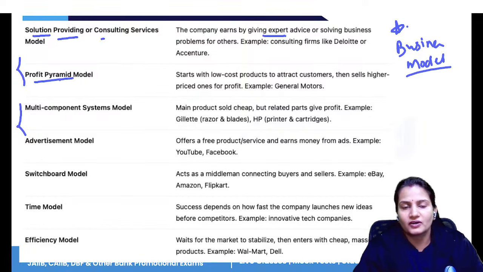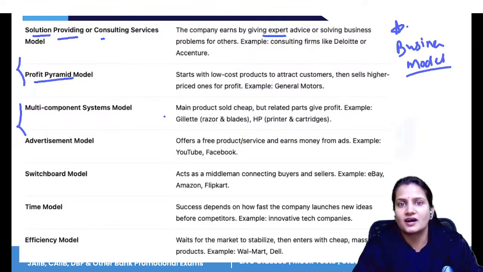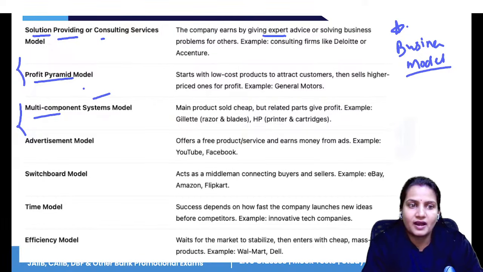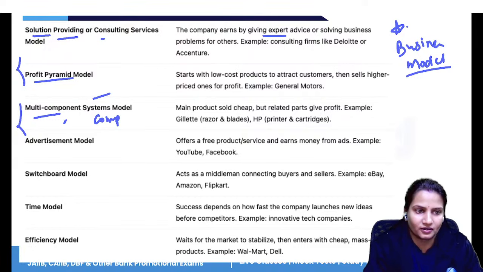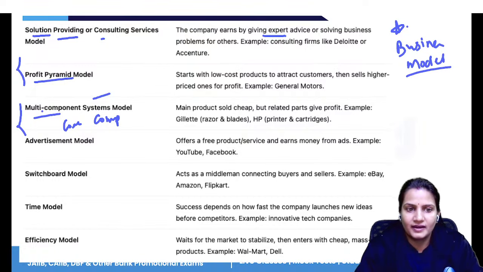The profit pyramid model says that initially you have to launch your product at a low cost to attract customers, and after that you can increase the value of that product. The multi-component model says to provide multiple products to the customer and earn from the complementary product, not from the core product. So provide your core product at a low cost and earn from its complementary product at high prices. Like the HP printer and cartridge.